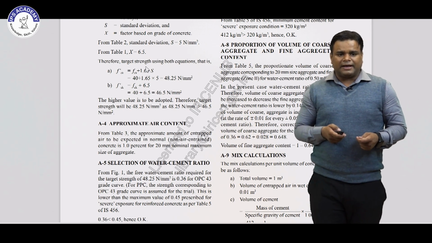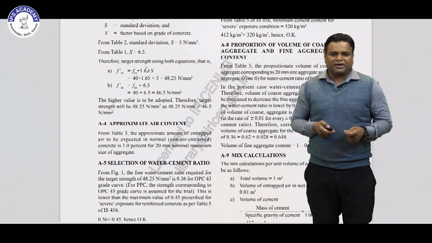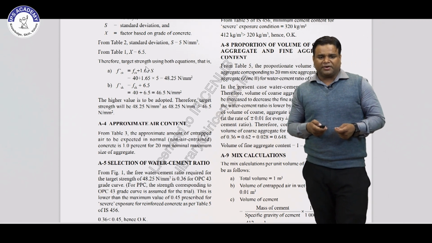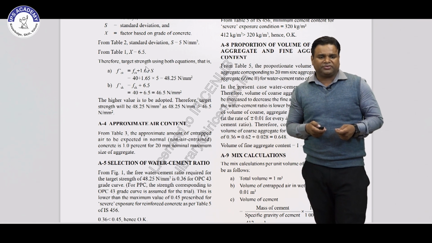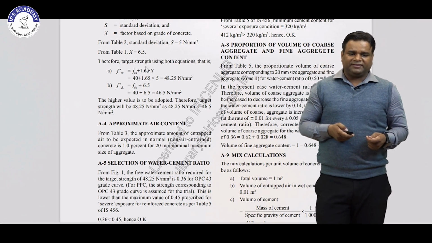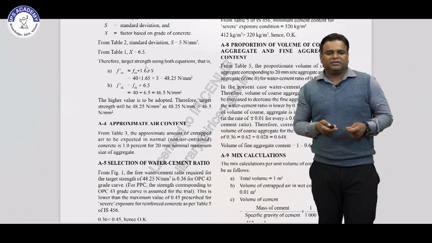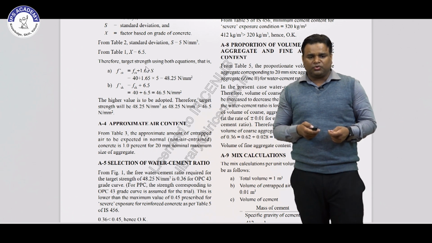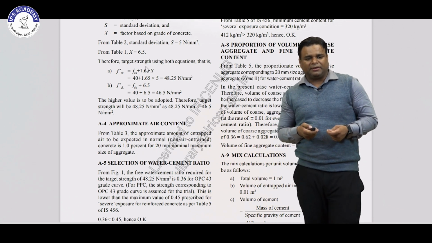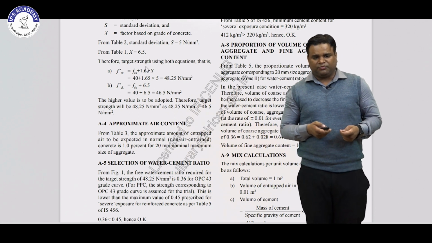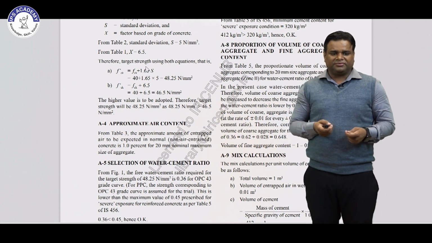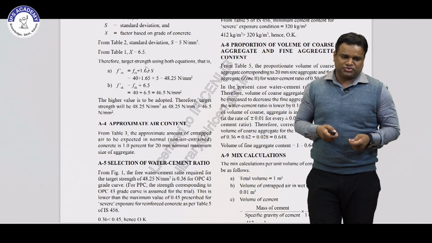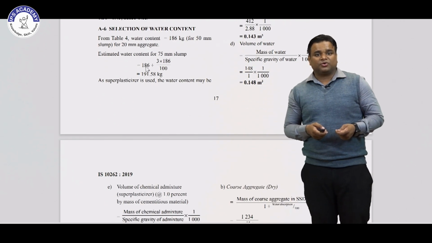So from figure 1, the free water cement ratio required for the target strength is 0.36 for OPC 43 grade of concrete. For PPC, the strength corresponding to OPC 43 grade is assumed for the trial. So in this question they are taking the OPC 43 grade of concrete as PPC. This is lower than the maximum water cement ratio as per table number 5 of IS 456. So our 0.36 is less than 0.4, so we can use it. Hence it is okay.